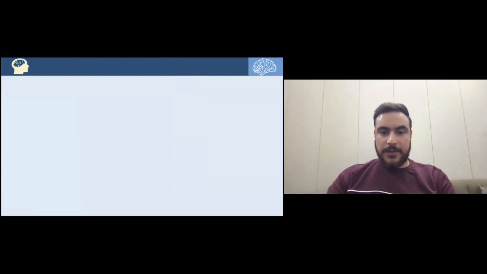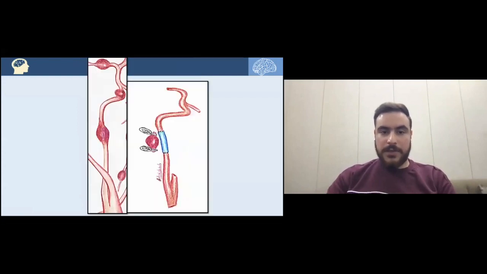Now we'll take another aneurysm, as we can see here. Here's a cervical ICA aneurysm. This is a C1 aneurysm. After clipping that aneurysm and excising it, we are replacing the defect with a saphenous vein graft, and that would also be type 1 bypass, interposition vein graft. We are interposing a vein graft into the vasculature.